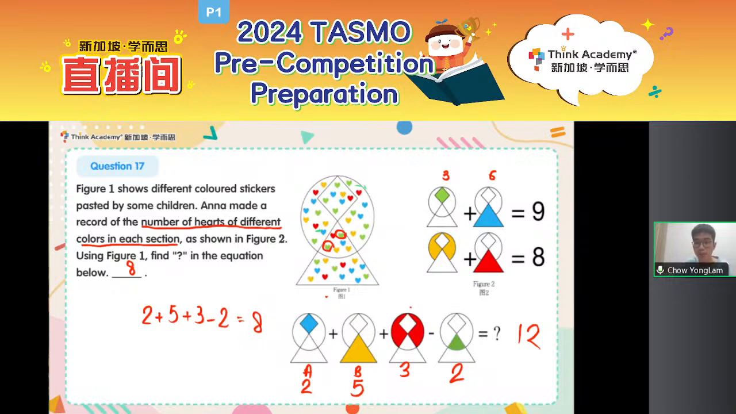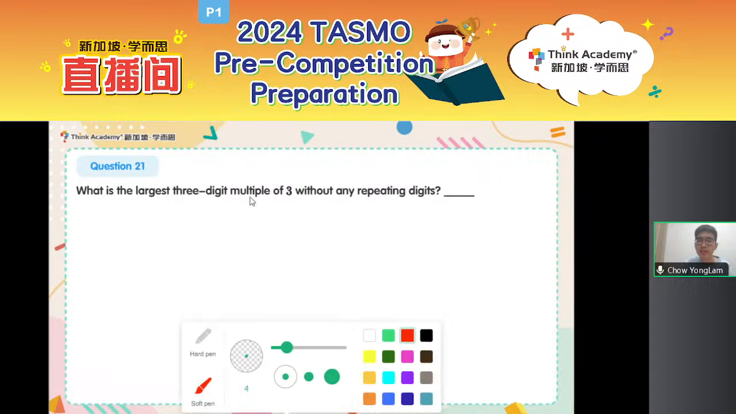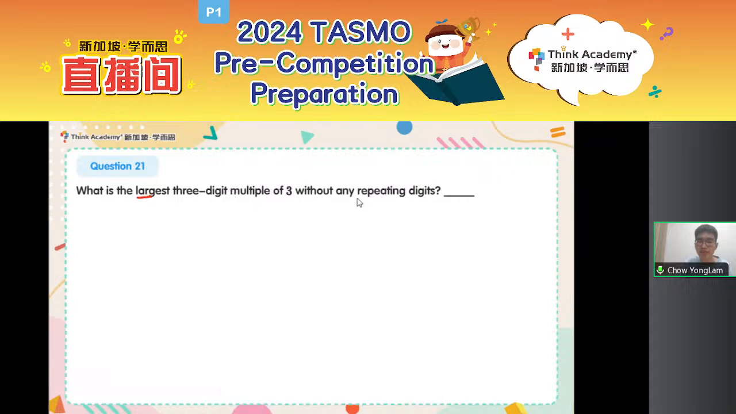Question 21 is very difficult. Let's see. What is the largest three-digit multiple of 3 without any repeating digits? So I want the largest number. It is a three-digit number. It is a multiple of 3, and there are no repeating digits. No repeating digits means, can I say my number is 111? Is my answer 111? The last question, the answer is 8. How about this question? Do you think I can say 111 is a number that I want?